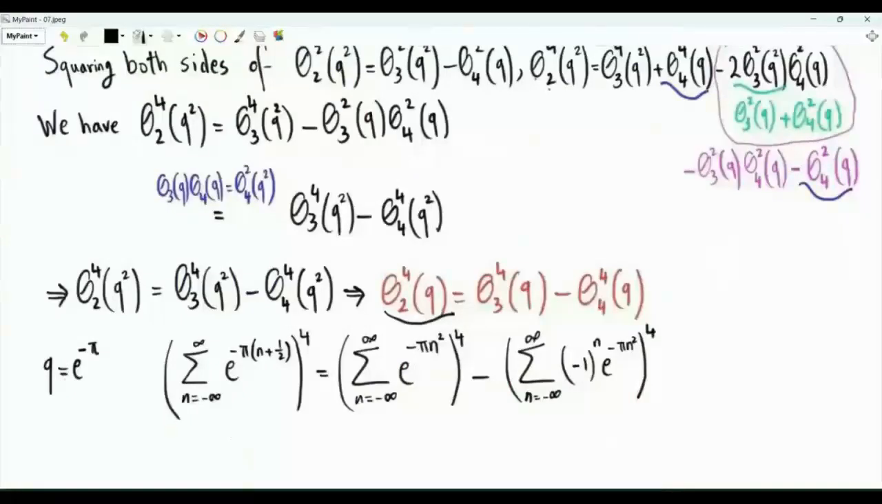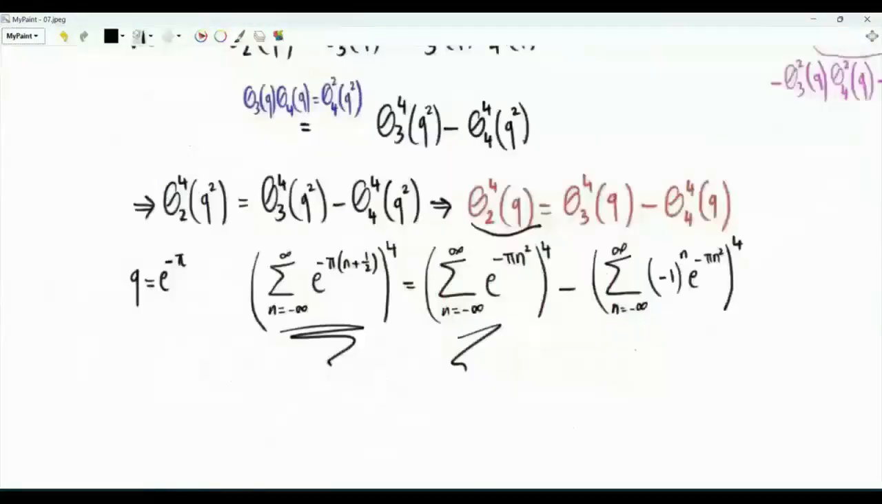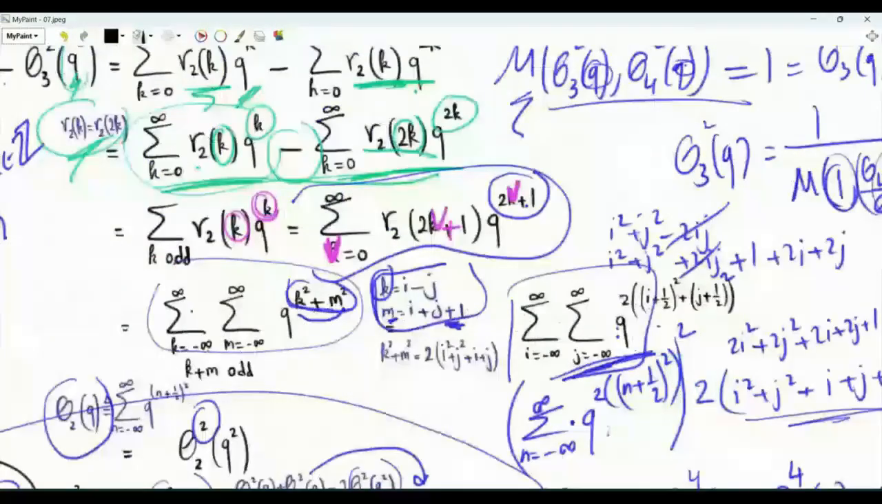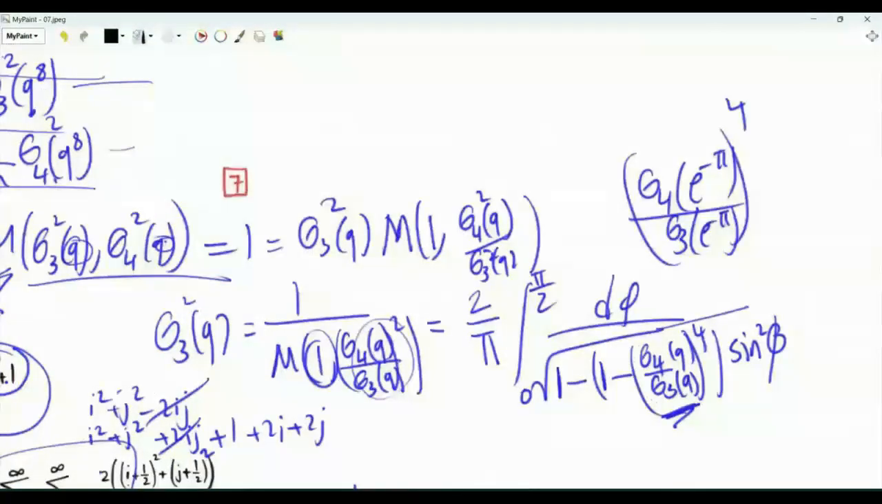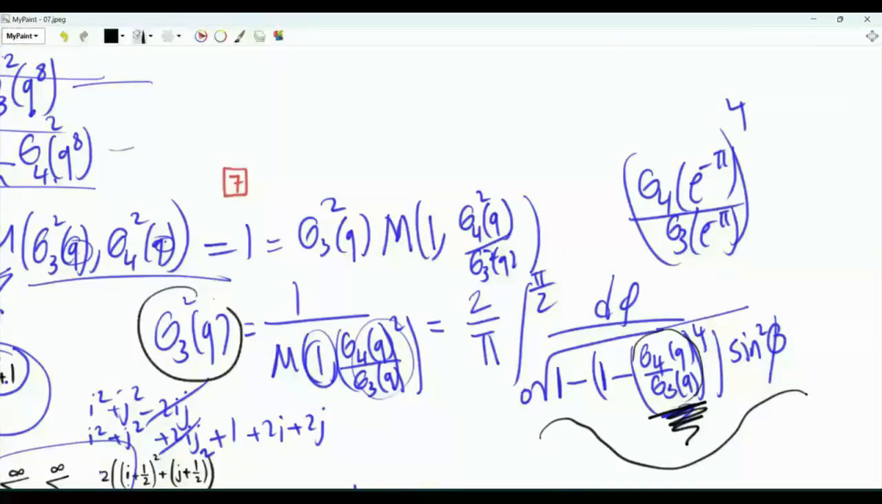For our specific case, in which q is e to the minus pi, this means that this summation raised to the power 4 is this raised to the power 4 minus that raised to the power 4. Recall that this is our situation. We are interested in getting this ratio, theta 4 to theta 3 raised to the power 4. Hopefully, if we get this with q equal to e to the minus pi, we are able to evaluate the integral and then obtain this theta 3 of q squared. We just take the square root and we arrive at our desired result.